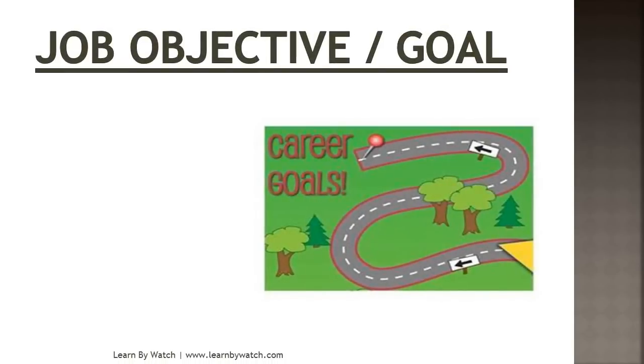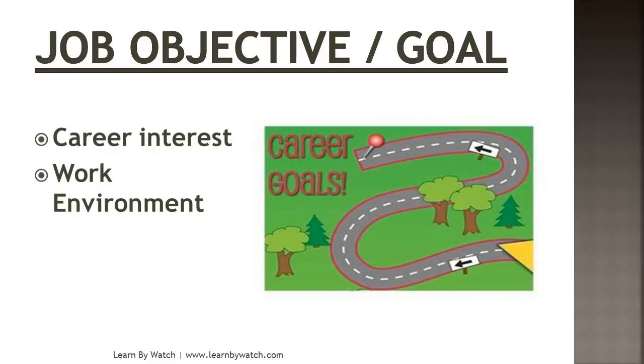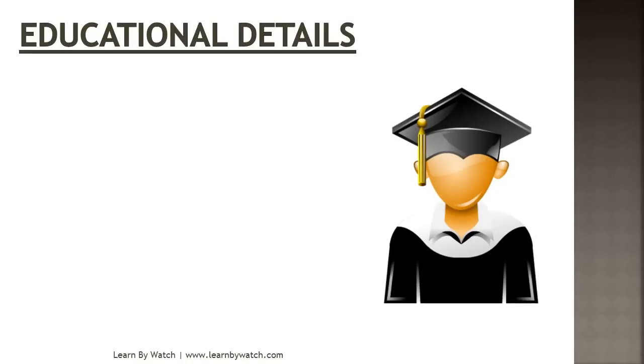Next is job objective or goal. The second point you have to cover in your resume is job objective. I'll tell you which points you should keep in mind while writing your job objective or goal. Career interest: in your job objective, please mention your career interest, in which career you are interested. Work environment: in which environment you want to work. And organization: in which organization you want to work. So cover these 3 points in your job objective.